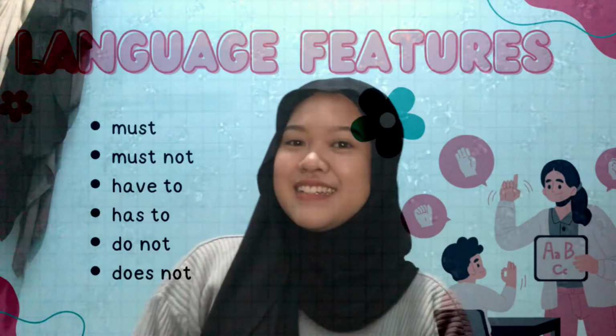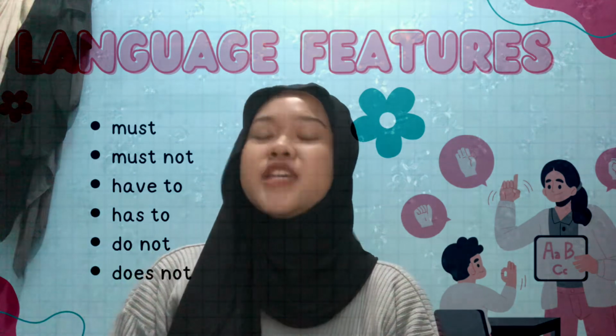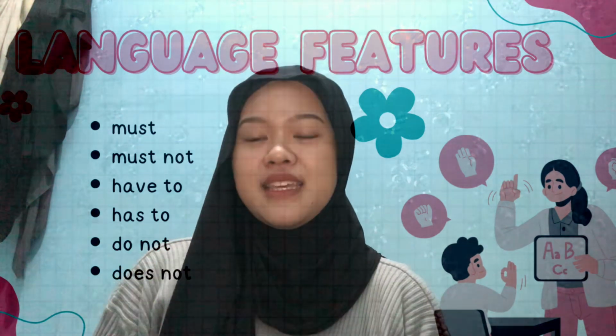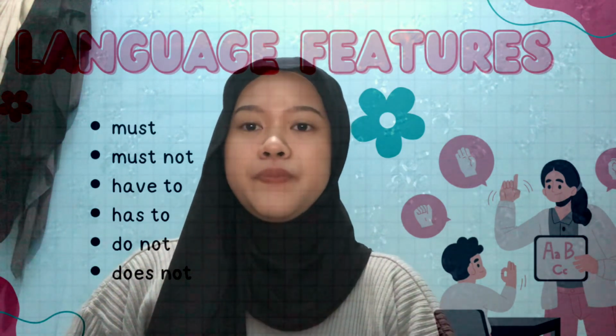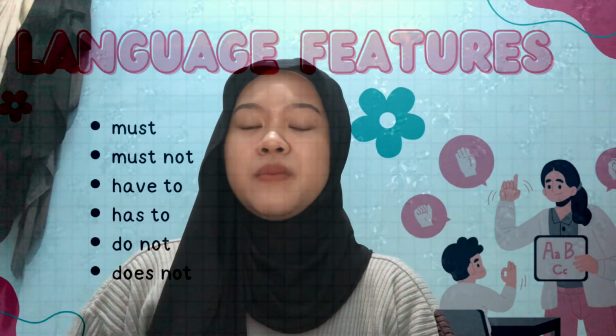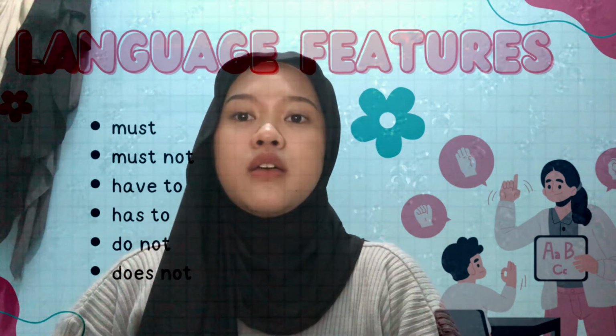But do you know the description of prohibition and obligation? I will show you. Okay, class, here are the language features that we usually use in prohibition and obligation sentences. Commonly, in prohibition and obligation sentences we use modals.